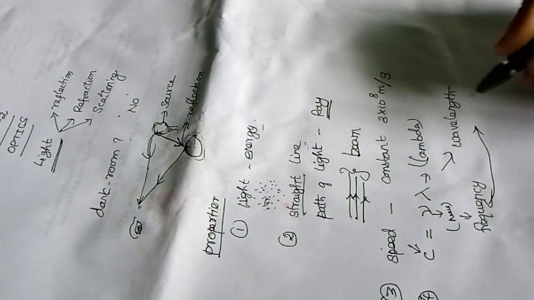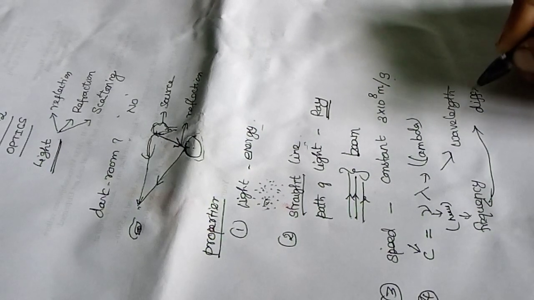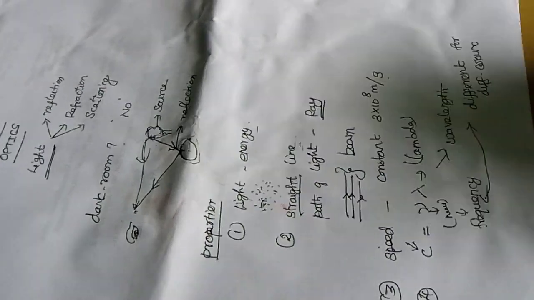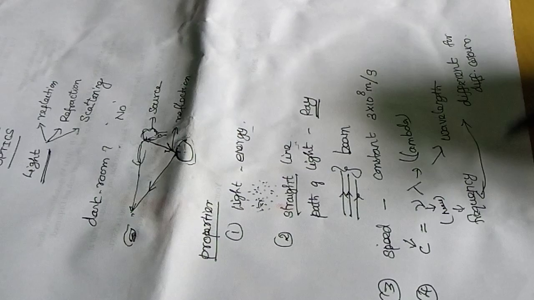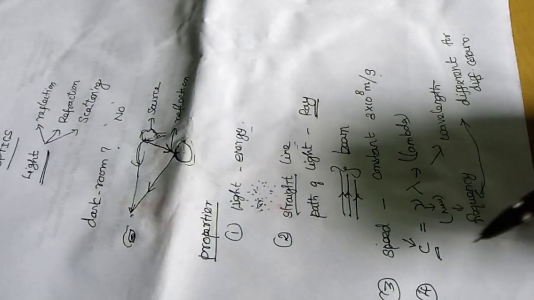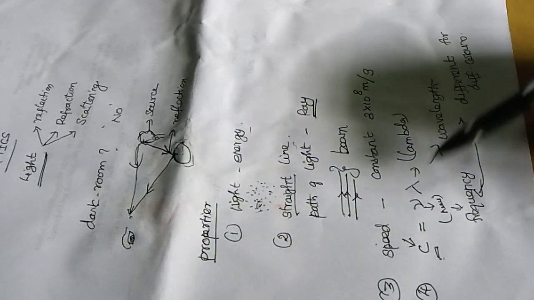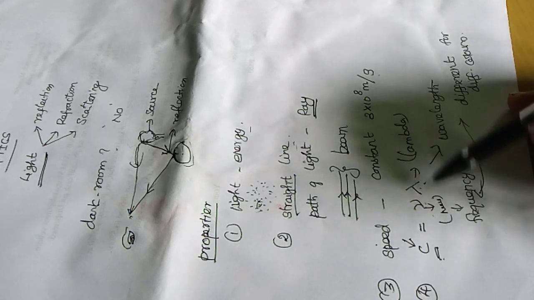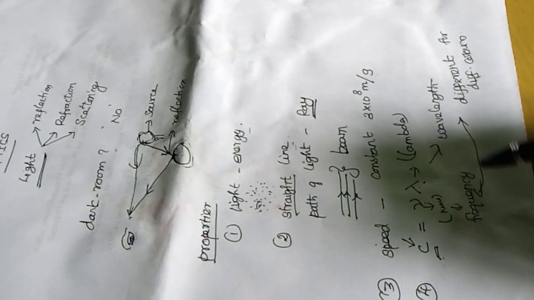The frequency and wavelength of the light vary for different colors, but the speed of light is always constant. That means when the frequency is high, the wavelength is low, but the multiplication, that is the speed, will be constant for all the colors.